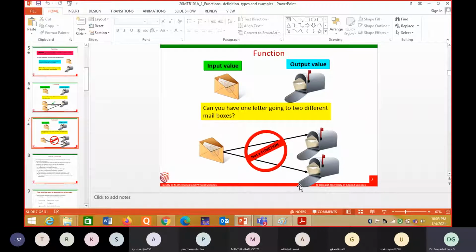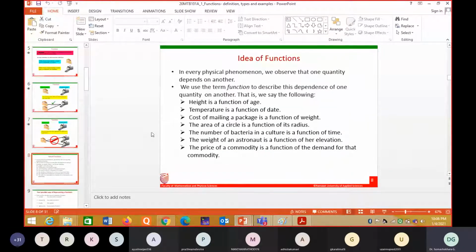Two students can score one mark. Student A can score 60 marks, student B can score 60 marks. We can map both the students to a single mark. That is possible. But one student cannot score two different marks in one subject. So that concept is also related to the concept of the function. Next, we can give plenty of examples for a function.